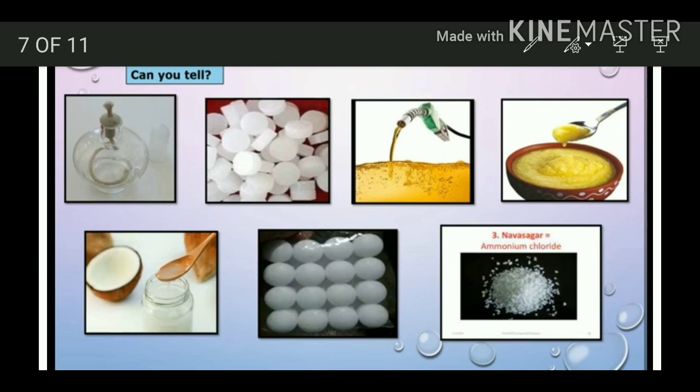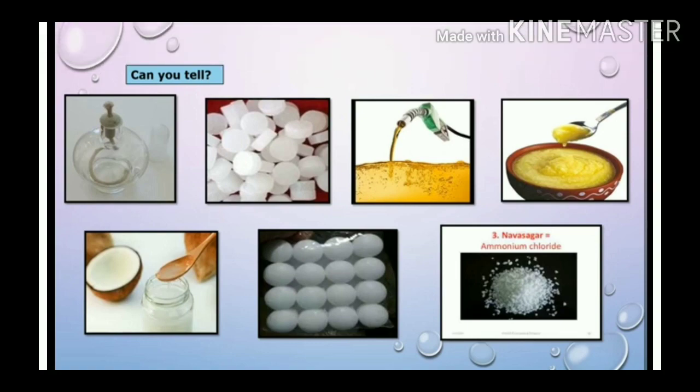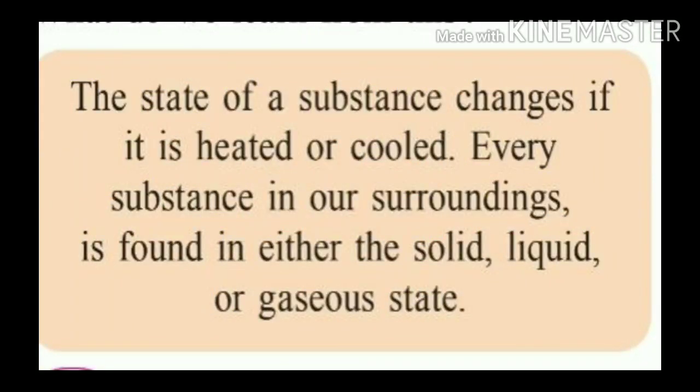These solids directly change into the gaseous state. From this we understood that the state of a substance changes if it is heated or cooled. Every substance in our surroundings is found in either the solid, liquid or gaseous state.